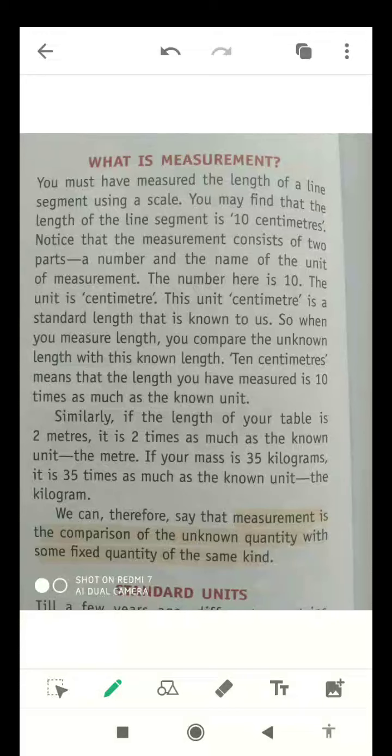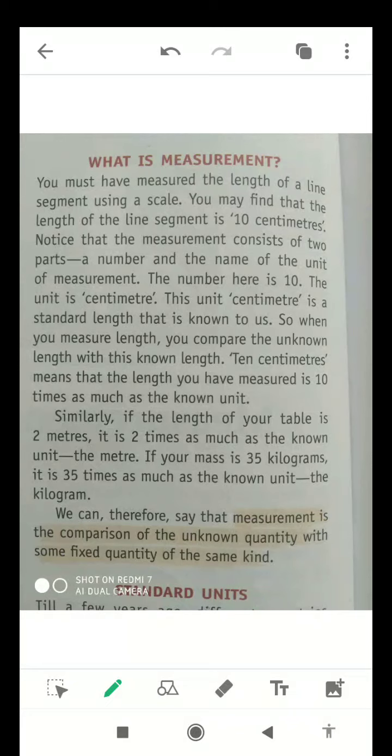If you measure the length of a line segment using a scale, you may find that it is 10 centimeters. Notice that the measurement consists of two parts: one, a number, and second, the name of the unit of measurement. The number here is 10, and the unit is centimeter.